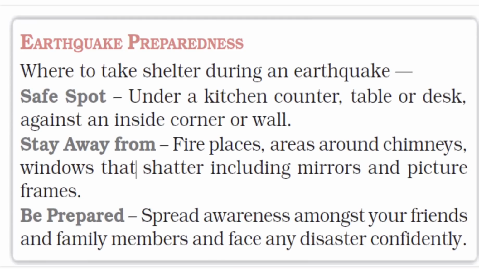Whenever you are standing against a corner of the wall, the innermost region is the safest, because if a wall falls, it would fall towards the outer side. So if you are inside a room or a closed space, the safest area is standing close to the corner. And then under a kitchen counter or under the table would be other safe spaces.